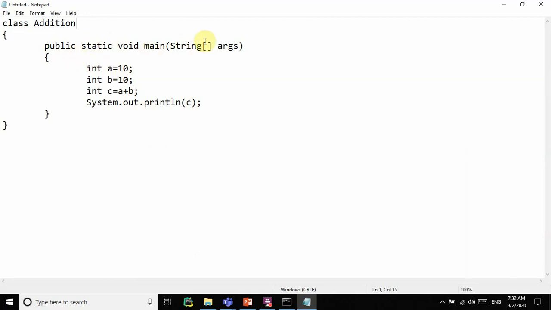So public static void main, String arguments, and int a, int b, int c, System.out.println c. There you can use addition of two numbers.